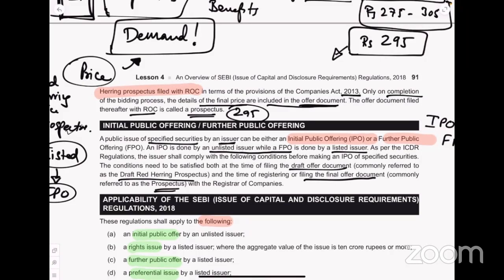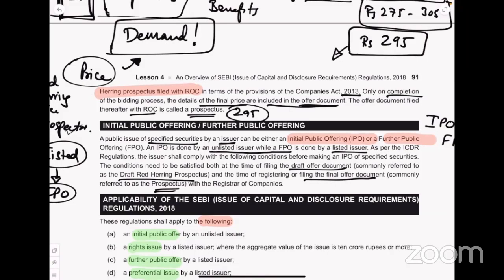So now, the applicability of the ICDR regulations 2018. This is very, very basic, you should know this. This regulation shall apply to the following. That means to whom? See, now everybody says ICDR, oh, it's so difficult. But students don't even first realize to whom this applies. So first we should understand to whom this ICDR applies, or in which circumstances, in which cases this applies.